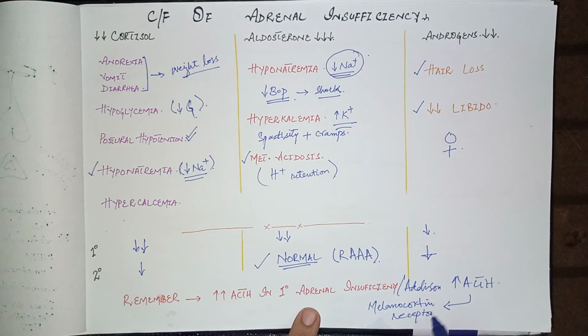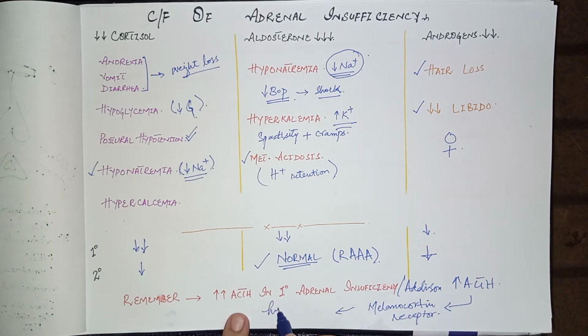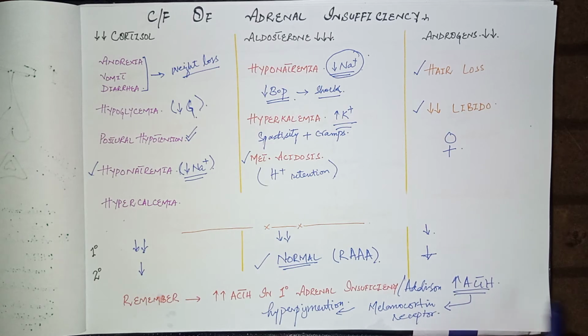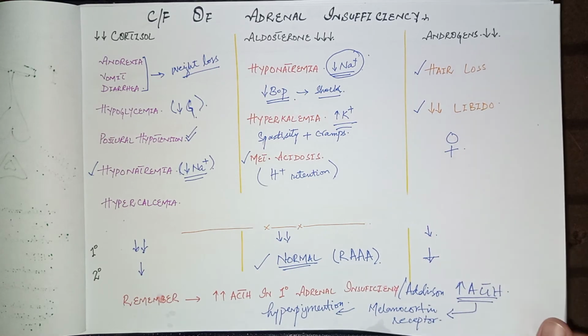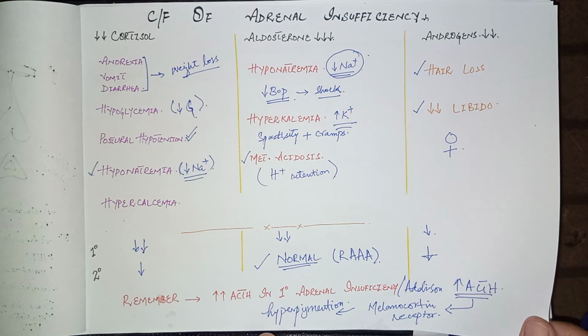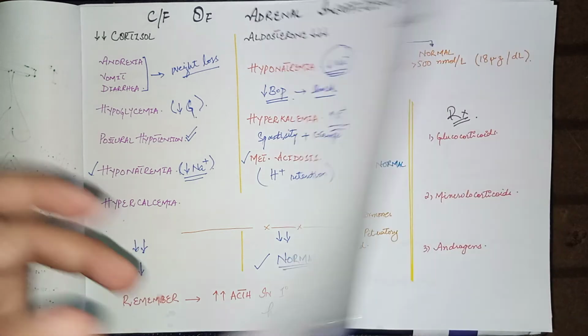When it stimulates the melanocortin receptors, it causes hyperpigmentation of the skin of the palmar creases, the elbow and the knee. These are the pressure areas where hyperpigmentation may develop because of increased ACTH levels in primary adrenal insufficiency, while this is not a feature of secondary adrenal insufficiency.